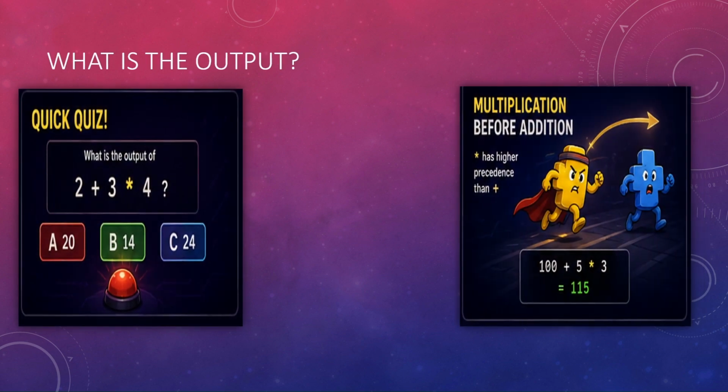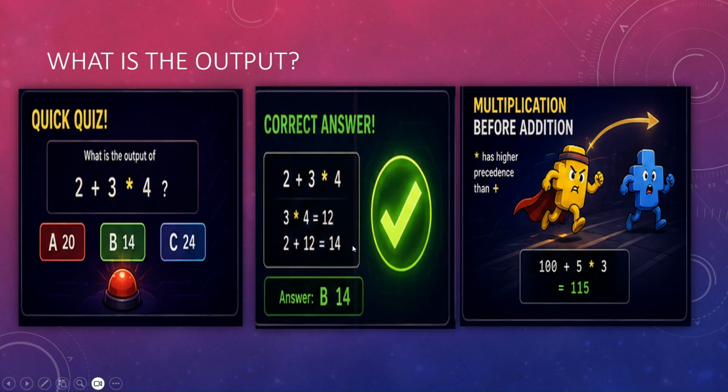Now, let's see. We'll have a small quiz here. What is the output of 2 plus 3 star 4? So, let's see which one it is. Now, just think, multiplication should be before addition, right? So, just think for a while till I pause. Okay, so I'll give you the answer now. The answer is 14. How? Because according to the order, multiplication has higher precedence. So 3 fours are 12. 12 plus 2, 14. So your answer is 14. Understood? So here I have given an example.